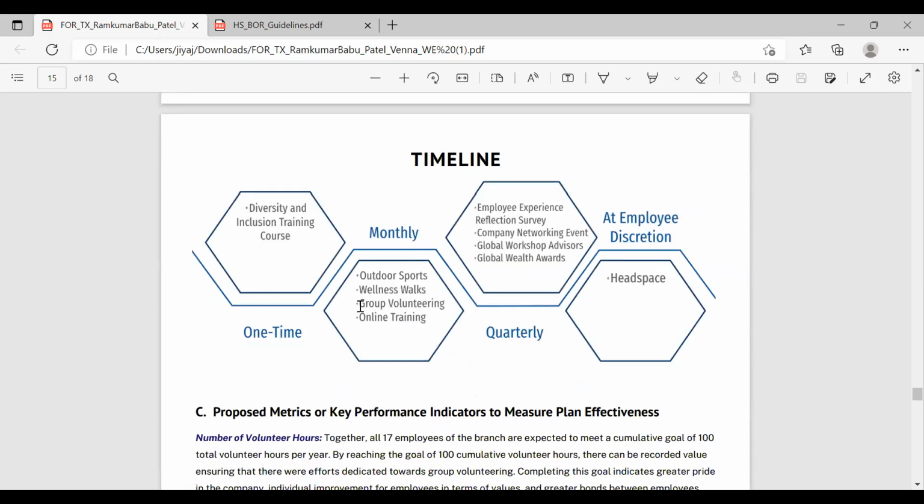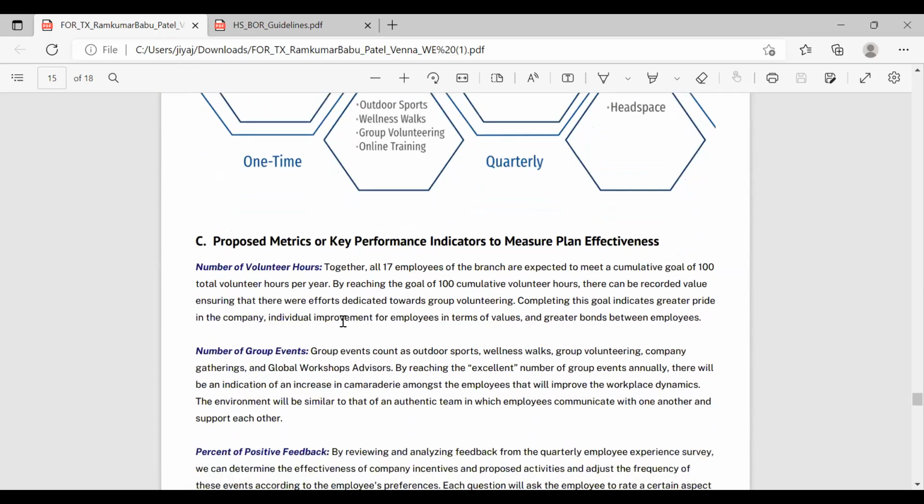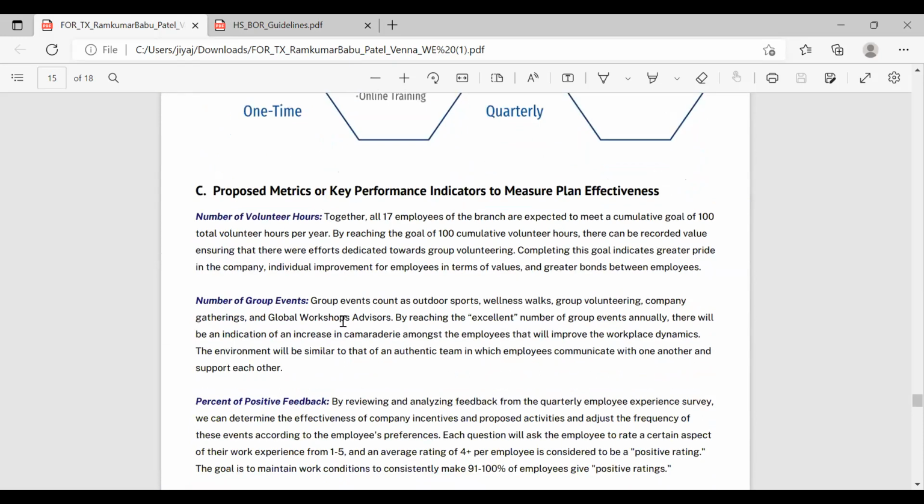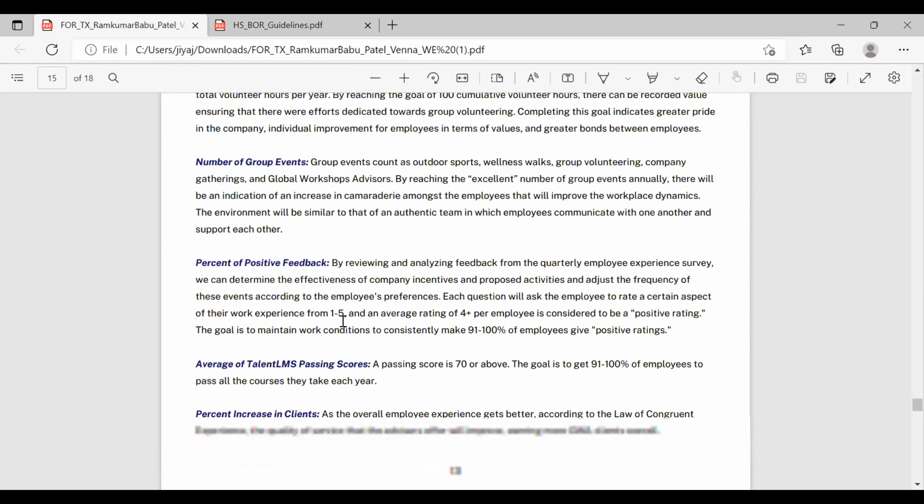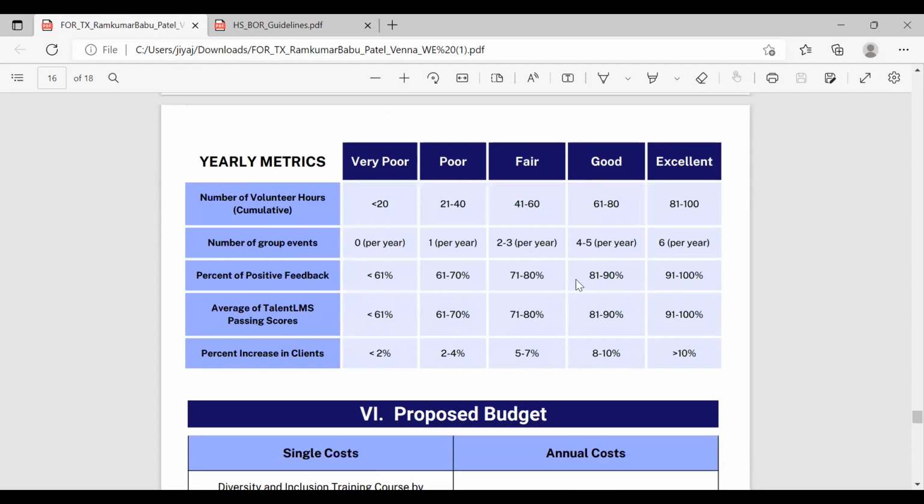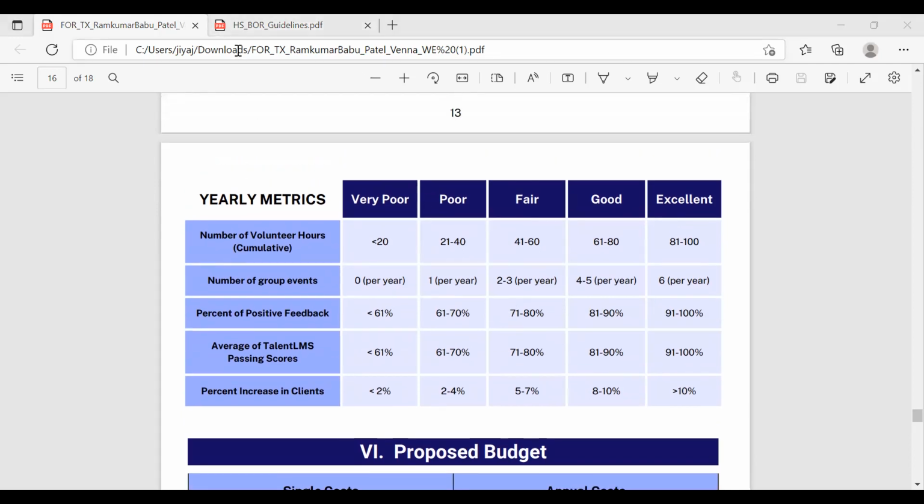Then it will be your timeline and proposed metrics or key performance indicators to measure plan effectiveness. Basically, what you're going to do to make sure this plan is effective. That's what we're writing. Yearly metrics, how we're going to measure to see if this plan we came up with is effective. And we put that in a nice little graph. All right.